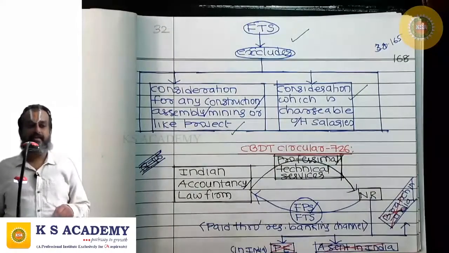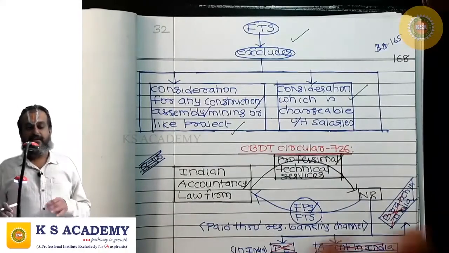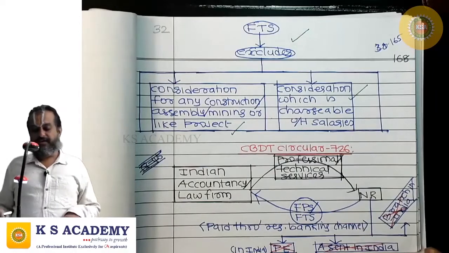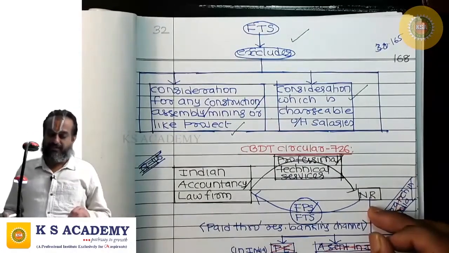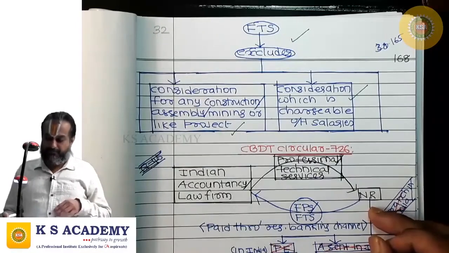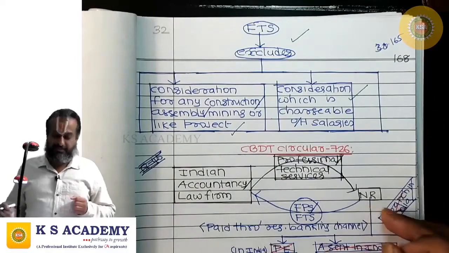For him it is salary. So fee for technical services shall exclude consideration for any construction, assembly, mining or like project, and it shall also exclude consideration chargeable to tax under the head salary.